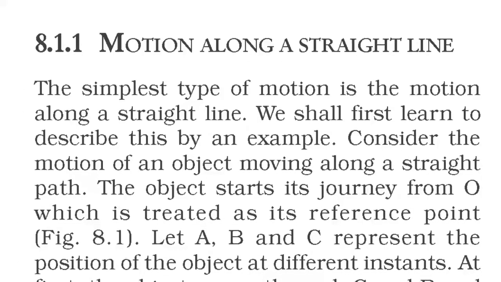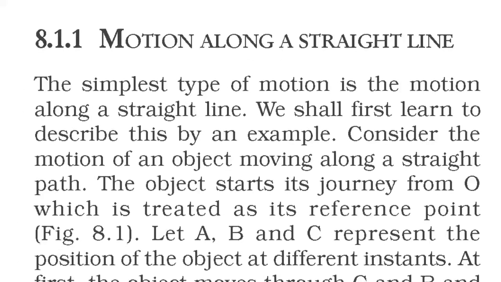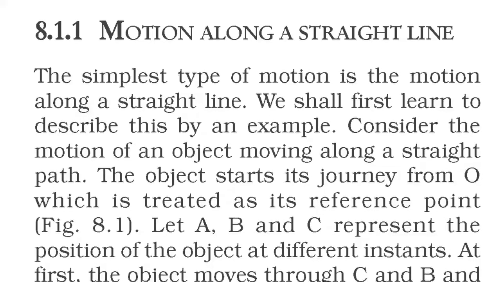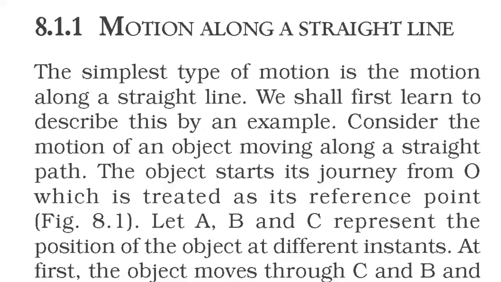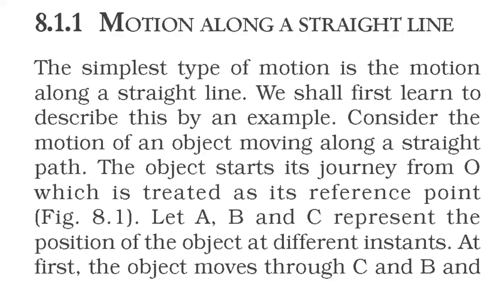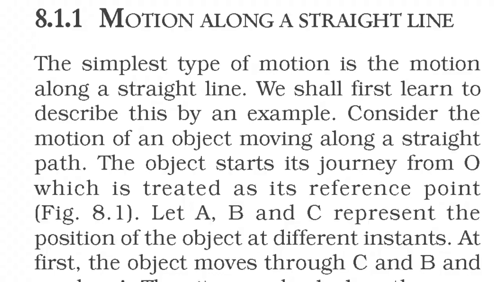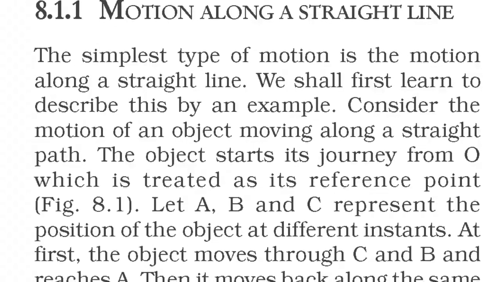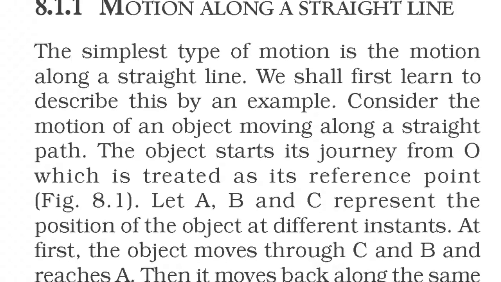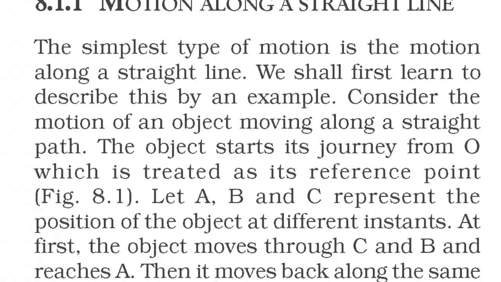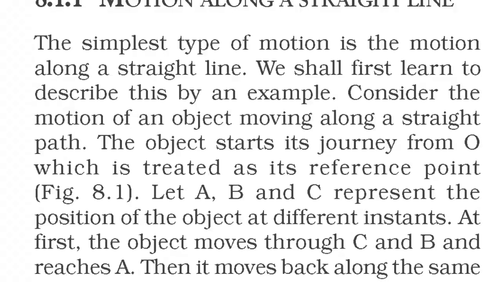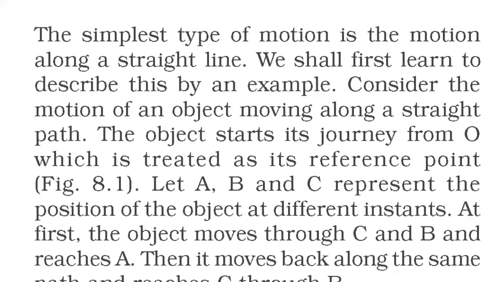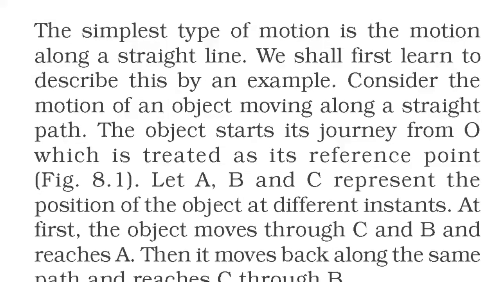Motion along a straight line. The simplest type of motion is the motion along a straight line. We shall first learn to describe this by an example. Consider the motion of an object moving along a straight path. The object starts its journey from O, which is treated as its reference point. Fig 8.1. Let A, B and C represent the position of the object at different instants.